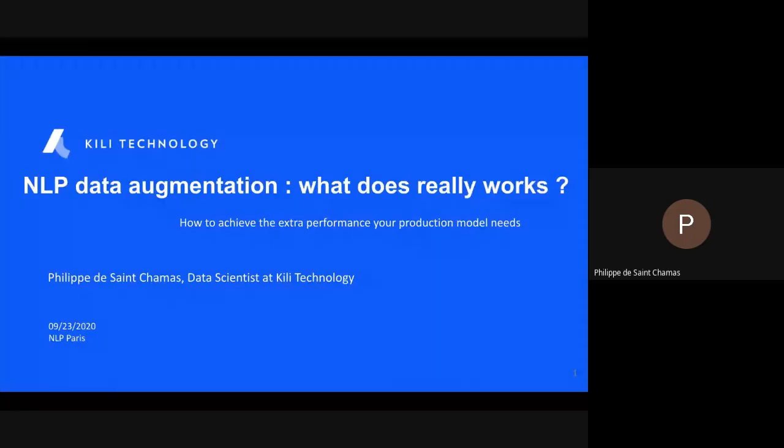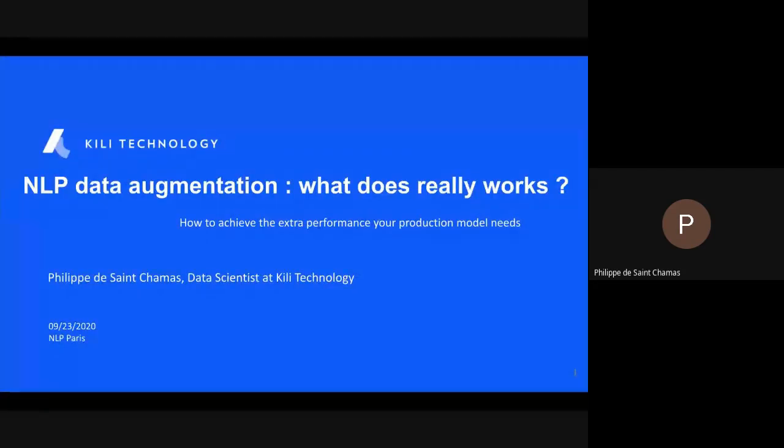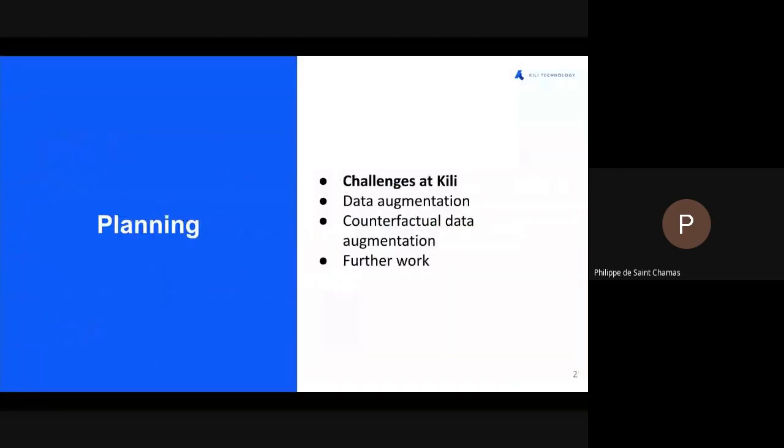Well, today we're going to speak about data augmentation in NLP and try to understand which techniques really work and how you can use them to achieve the extra performance your prediction model needs. We will shortly introduce our strategies at Kili, then take a long walk through the different use cases of data augmentation and see it applied.